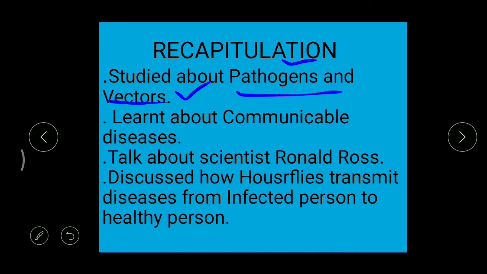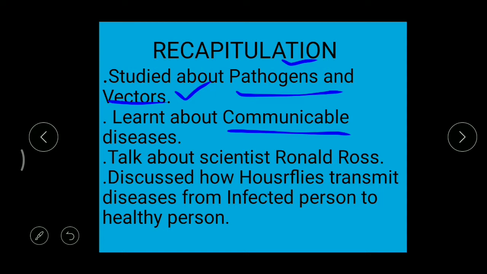And we even studied communicable disease. Communicable means the disease which can easily spread from an infected person to a healthy person. For example, take today's world. We're all suffering from a disease, that is Corona-19 or COVID-19 virus. And as it is a communicable disease, it is spreading very easily from person to person.